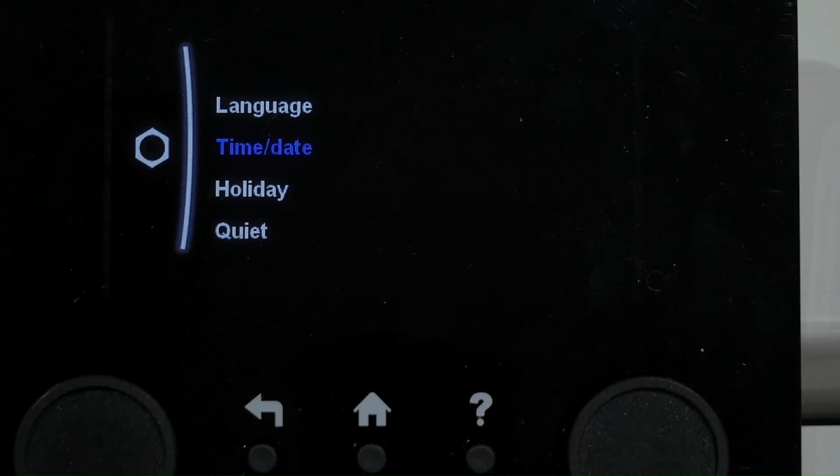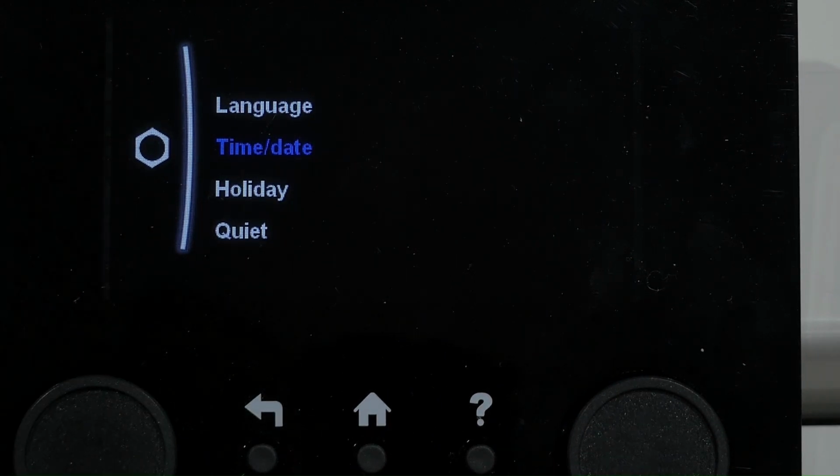So that is how to set the time and date. It's important that the Daikin clock is set at the correct time and date, so that if you've got any of your domestic hot water programs or holiday modes or anything like that, they will be accurately carried out.